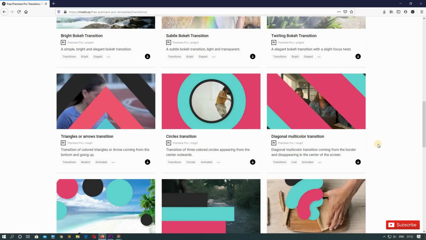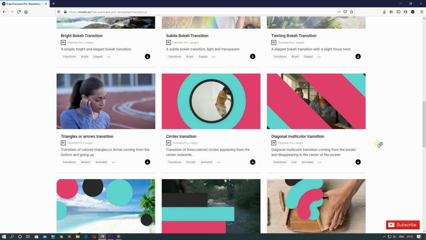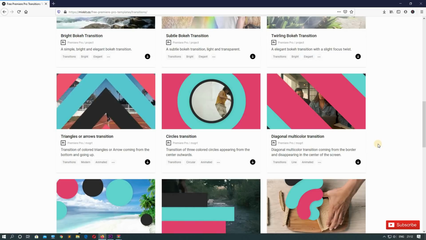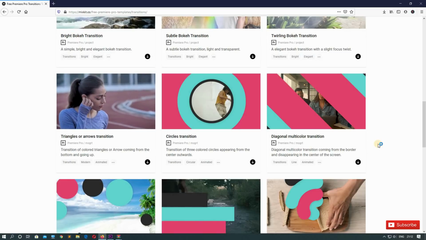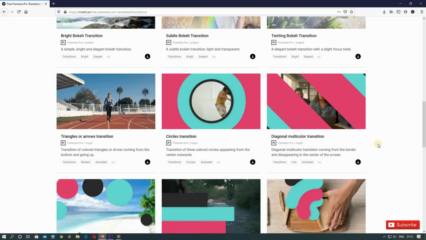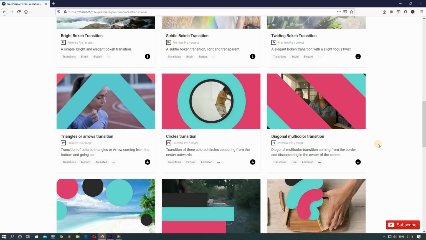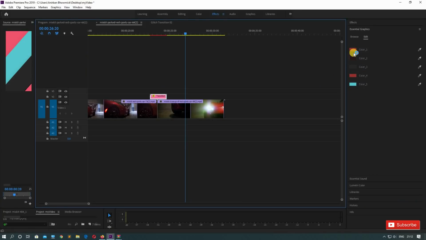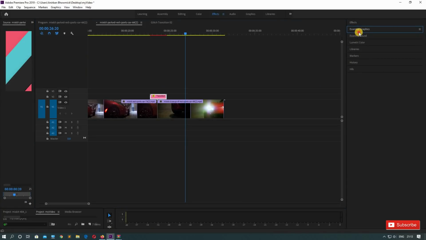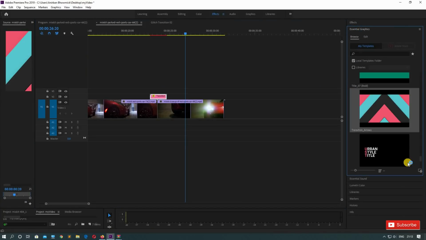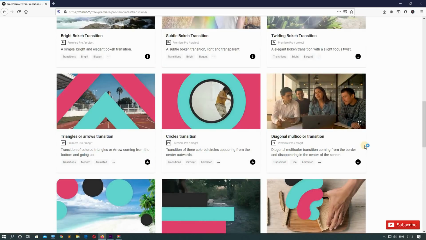Like I have taught you, if it is a Premiere Pro project that is getting downloaded, then double click that file and open it, and then use the clips from in there. Or else if it is a MOGRT file, then you can install it from the motion graphics here, essential graphics, and then go to browse, and you can install the motion graphics from in here. So this is how you will download these files and use them in Premiere Pro.